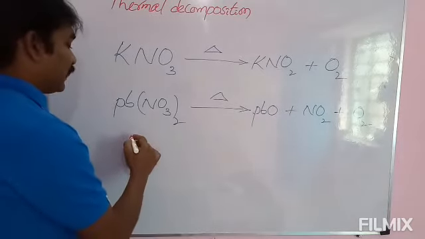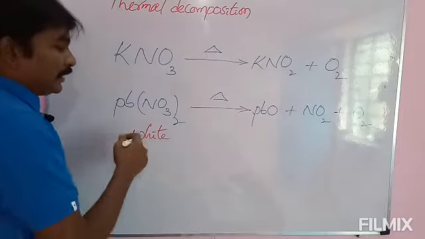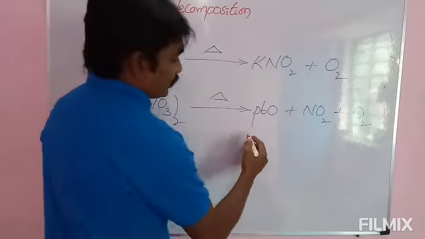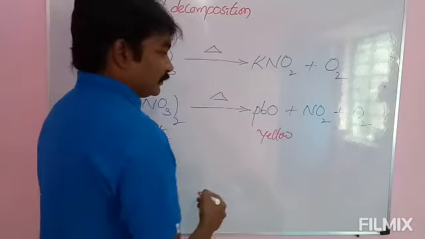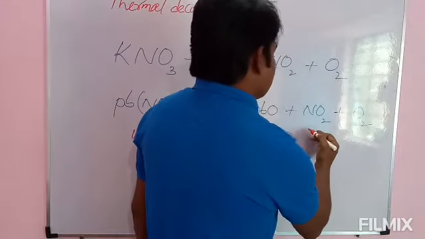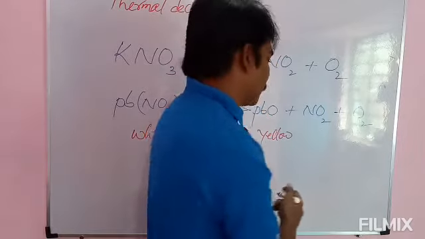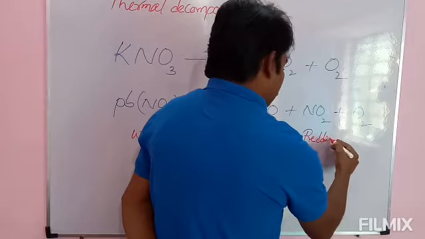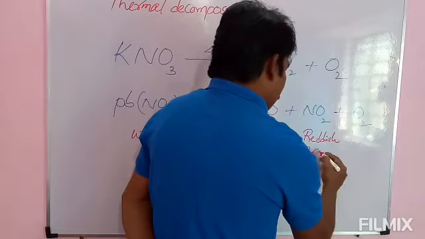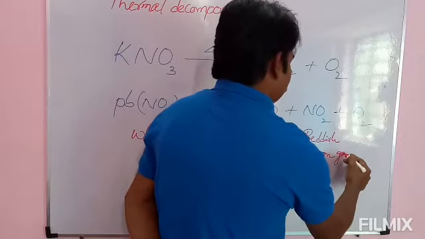The color of lead nitrate is white. White colored lead nitrate on heating decomposes into yellow colored lead oxide, and see here, the color of nitrogen dioxide is important. It is a reddish brown gas, or you can say brown colored gas.